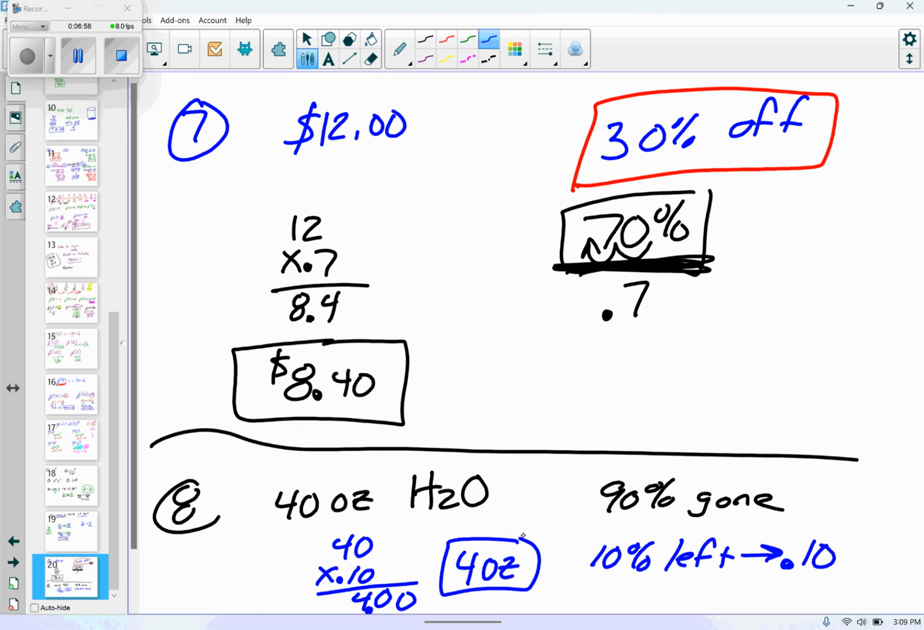Oh, that's an awful lot of water. We're going to be mega hydrated after those 4 ounces.